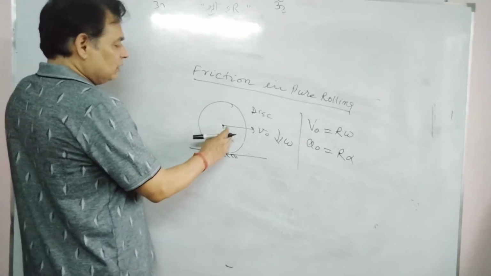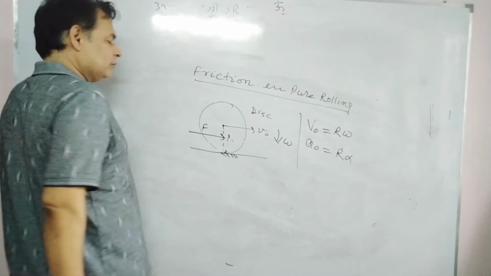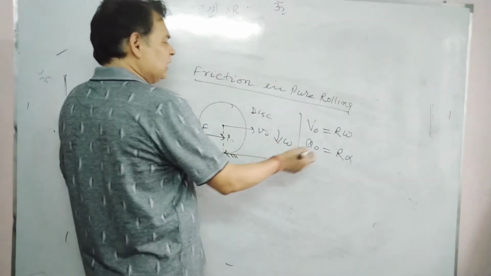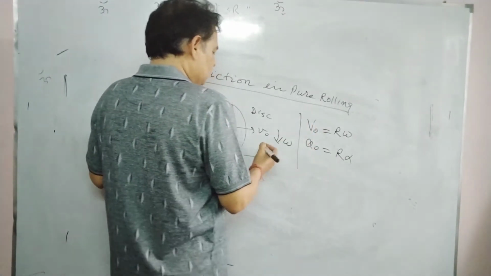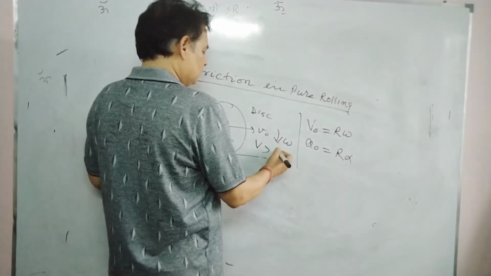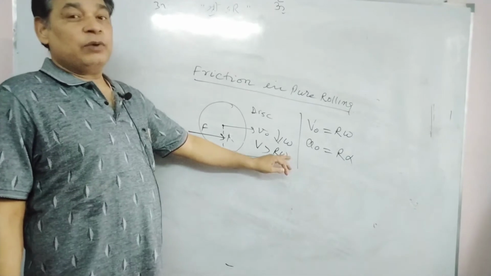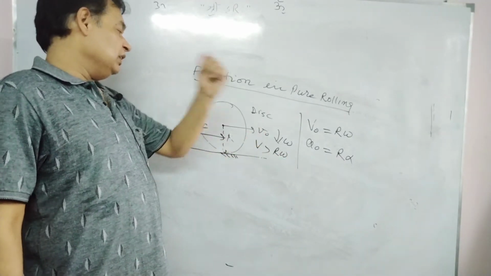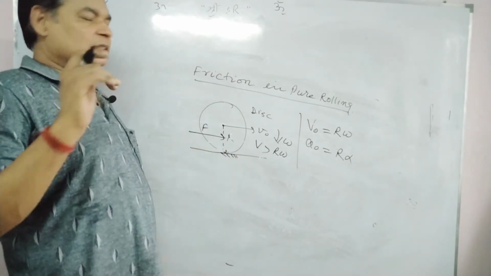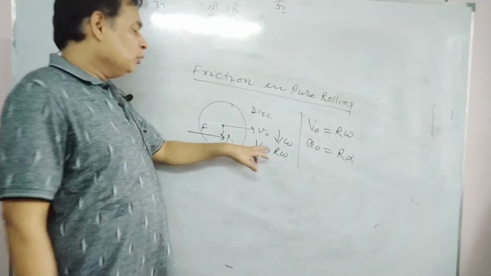Suppose I am taking a particular force F here, and already velocity is greater than r omega. Suppose this velocity is greater than r omega. Omega is less than the required value because linear velocity is greater. Then friction will act in that direction for which velocity will decrease and omega will increase to make this equation true.